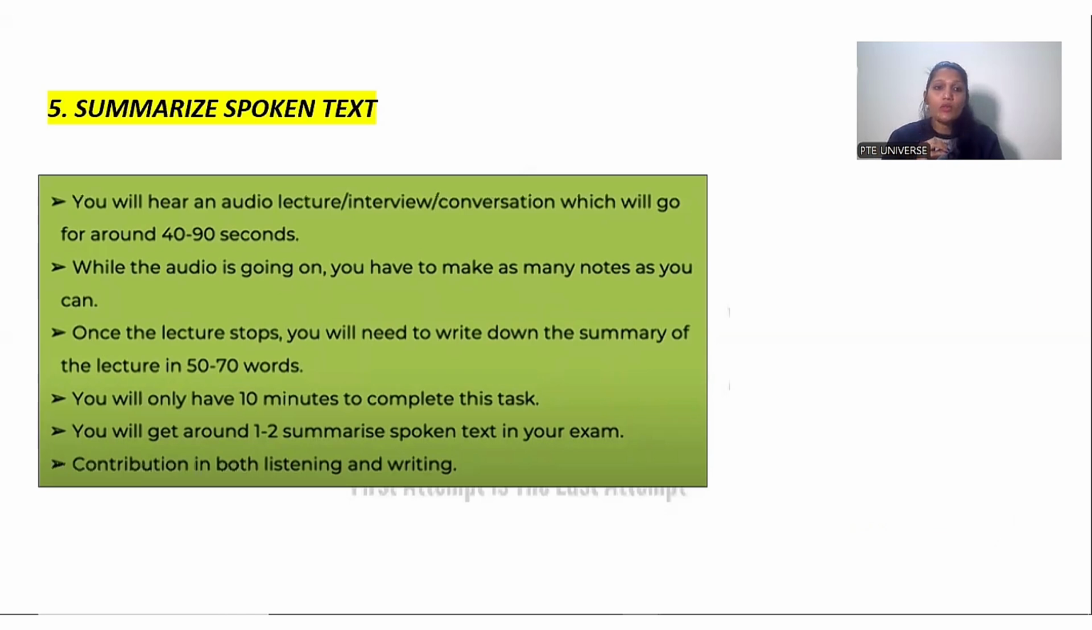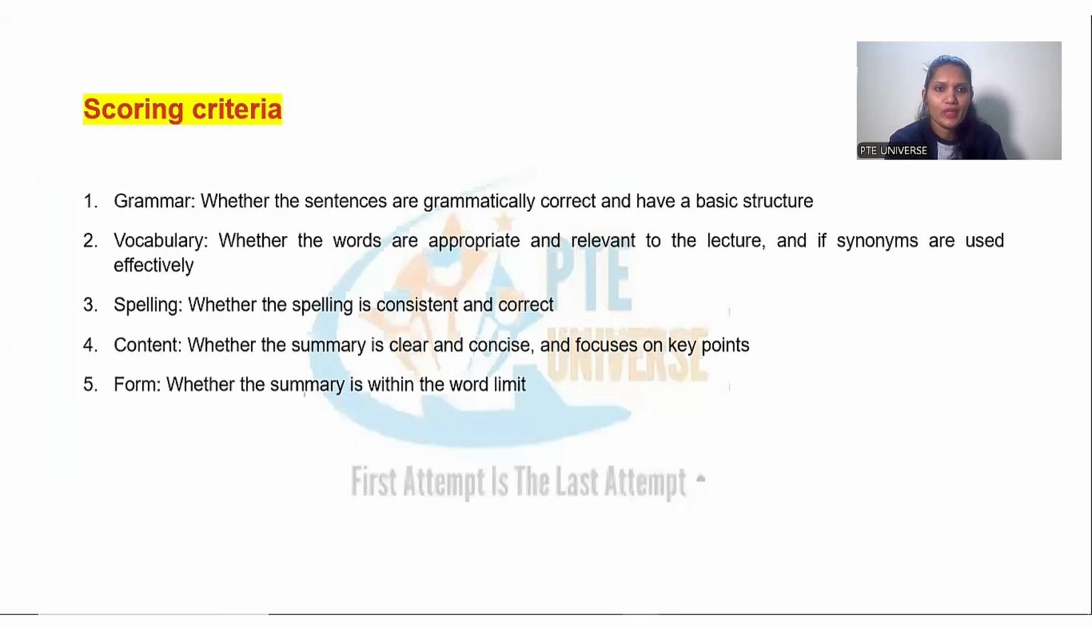So you will have to write down a summary of around 50 to 70 words in the next 10 minutes. Since this is writing and listening, this task contributes to the listening section and the writing section. Lastly, you will get at least 1 to 2 question types of this type, and this is a very important question type. Let's have a look at the scoring criteria.